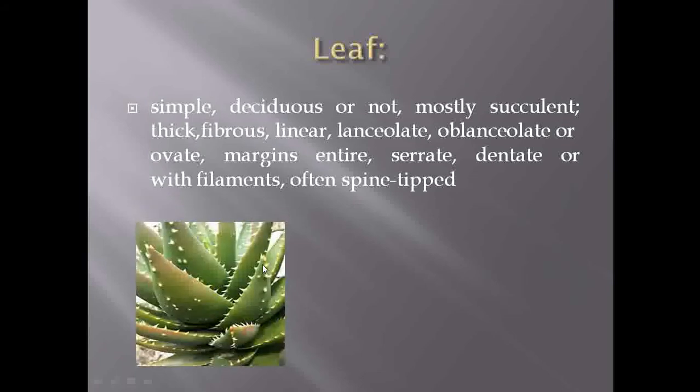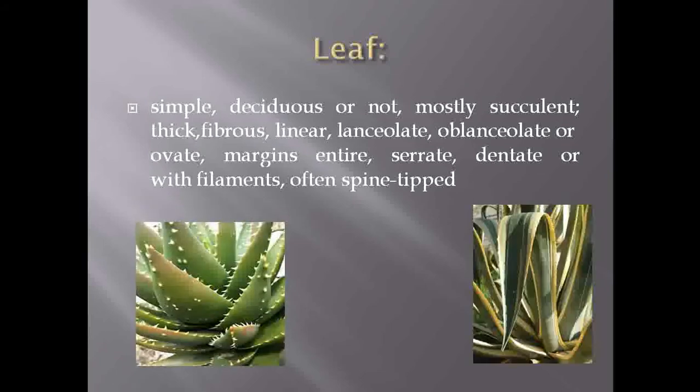Then about the leaves present under this family. The leaves are simple, exstipulate, sessile, and they show succulent or xerophytic nature. See, these are the species of Aloe. The leaves are thick and show presence of water content. Leaves are fibrous, linear, lanceolate or oblanceolate. In some of the species, the leaves are ovate.